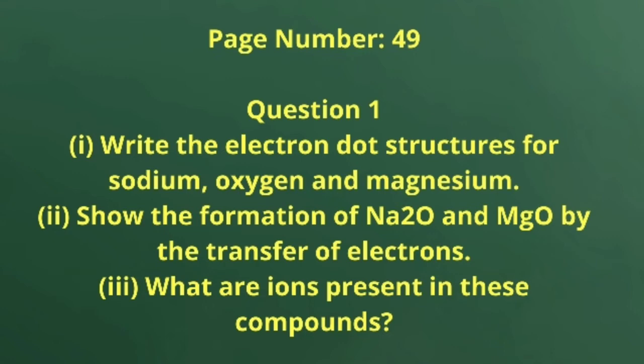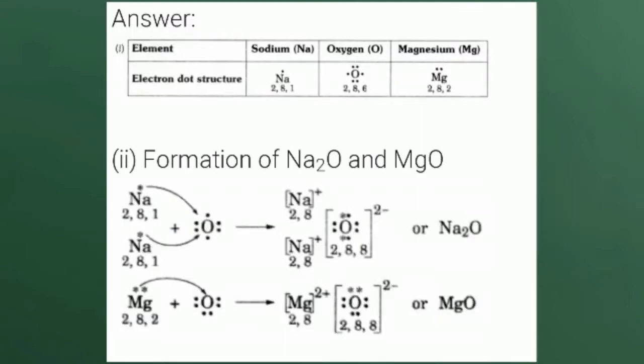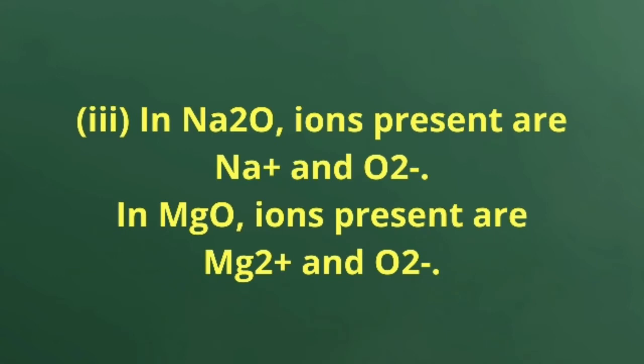So friends, see the solution for this question: the dot structure of sodium, oxygen and magnesium, and the same for the formation of Na2O and MgO. And the third answer: in Na2O the ions present are Na plus and O2 minus. In magnesium oxide the ions present are Mg2 plus and O2 minus.